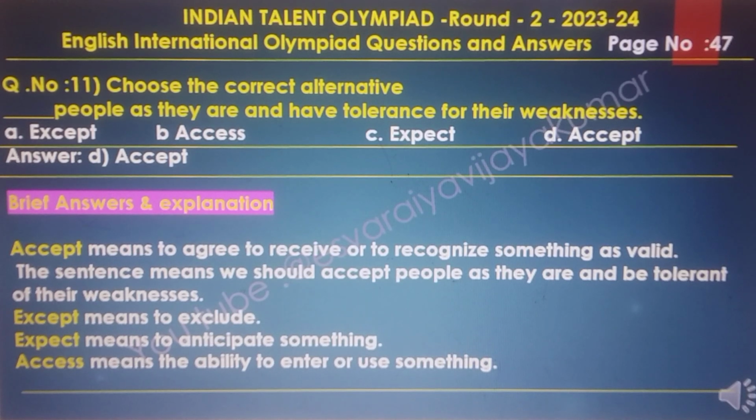Brief answer and the explanations of this question. Accept means to agree or receive or to recognize something as valid. The sentence means we should accept people as they are and be tolerant of their weaknesses. Second option, except, means to exclude. Third one, expect, means to anticipate something. Access means the ability to enter or use something. So the final answer is D, accept.